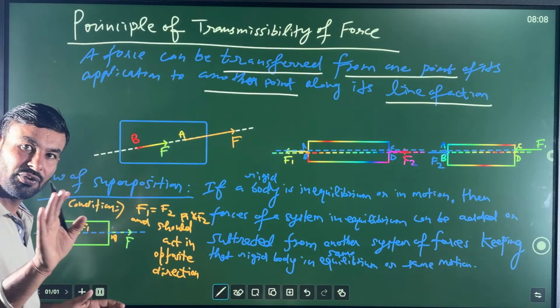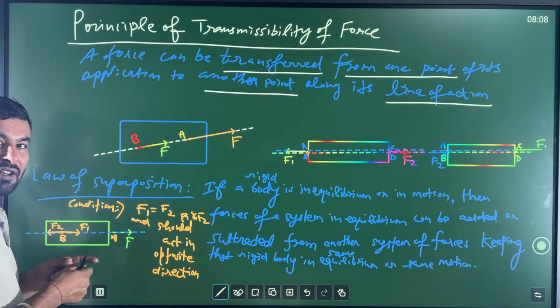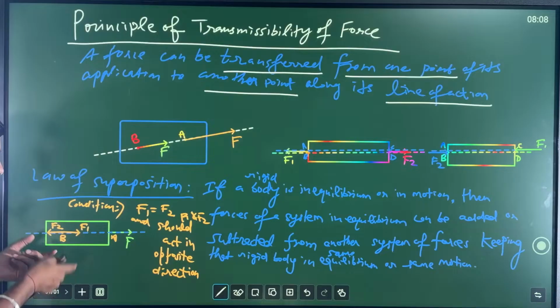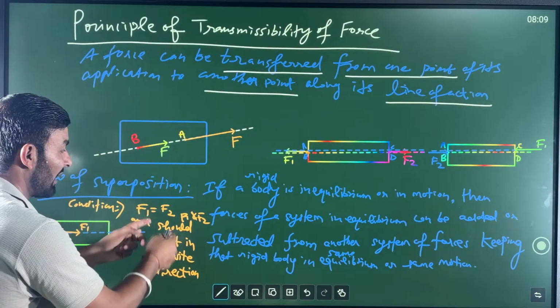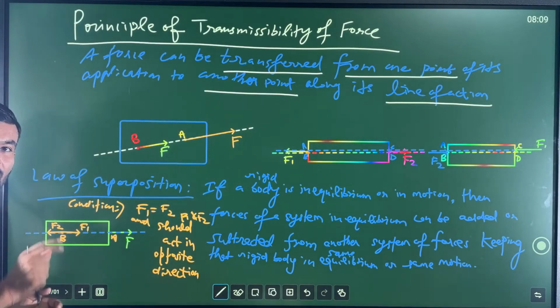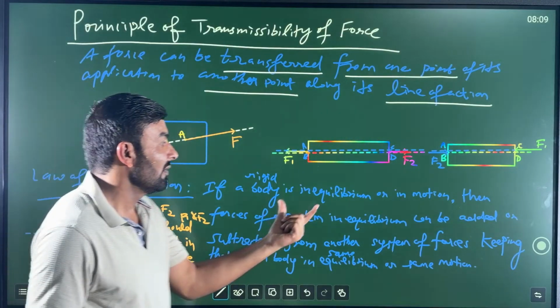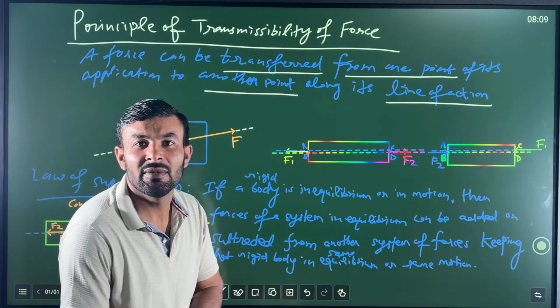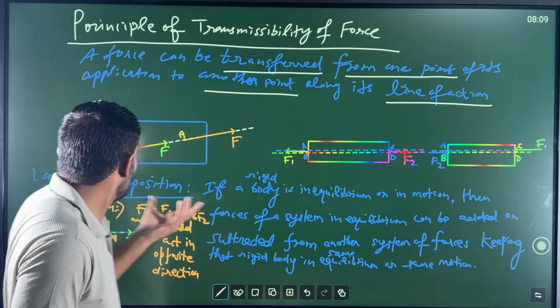F1 and F2 are equal in magnitude, but acting in opposite direction on this body. So nothing will happen, my dear friends, because both are in equal magnitude, both cancel each other. F1 and F2 cancel each other, and because their directions are opposite, there is no effect of addition or subtraction of F1 and F2, my dear friends, on this body. Okay, very important, my dear friends. Be careful. Then such a body, whether it is in any kind of equilibrium, static or dynamic, or it is in motion, will remain in the same type of equilibrium, static or dynamic, or in motion. So this was all about, my dear friends, law of superposition.